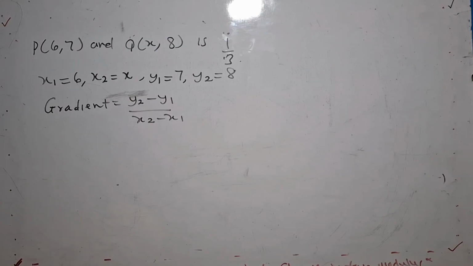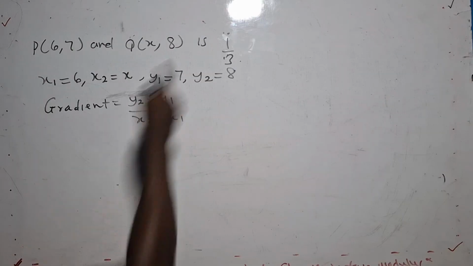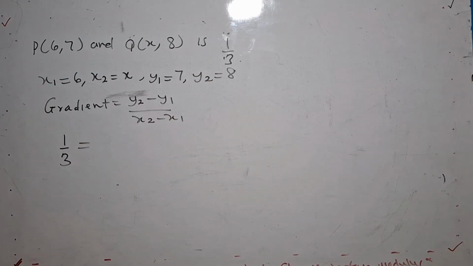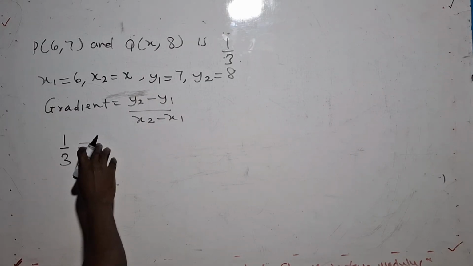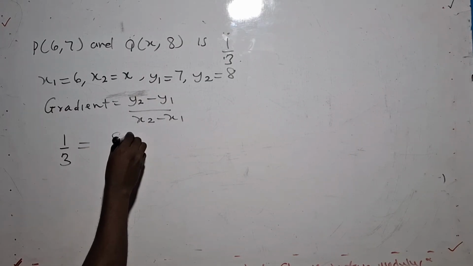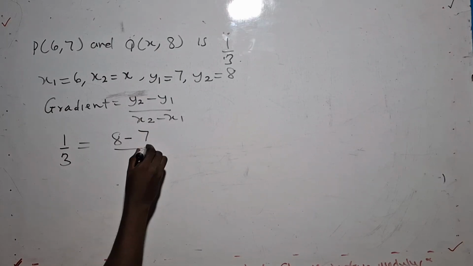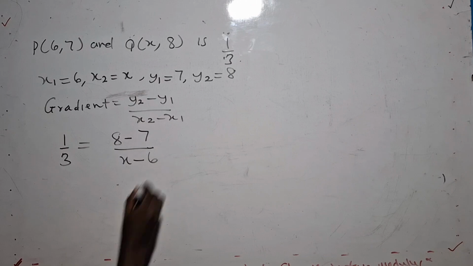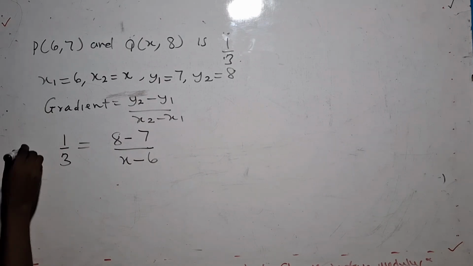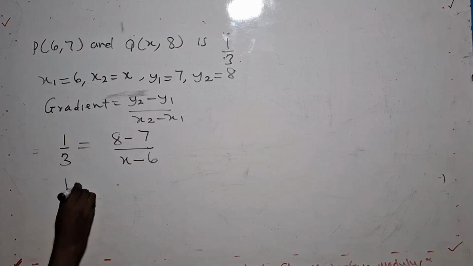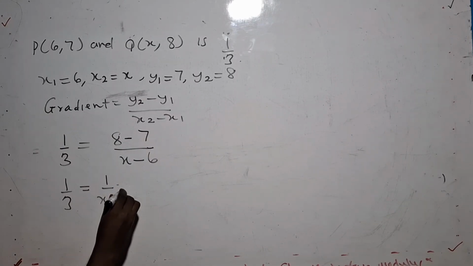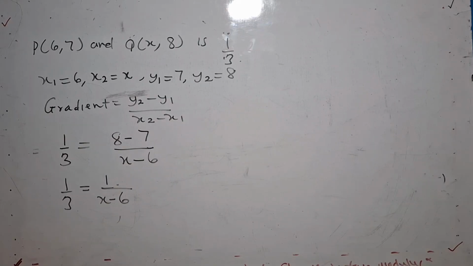Now, here is a situation where the gradient has been given. So we have to replace the gradient with the value they've given us, and the value they gave us was 1 on 3. Now, what is y2? y2 is 8 minus y1, which is 7, all on x2, which is x, minus x1, which is 6. Now, how do we solve this? Now, we have 1 on 3 is equal to, 8 minus 7 is 1, over x minus 6.